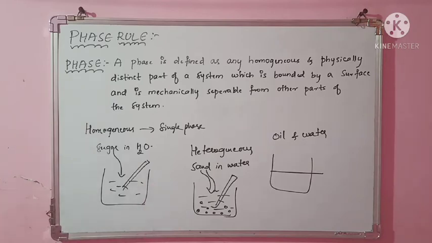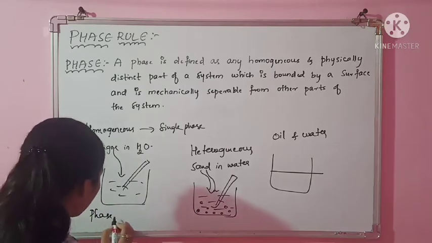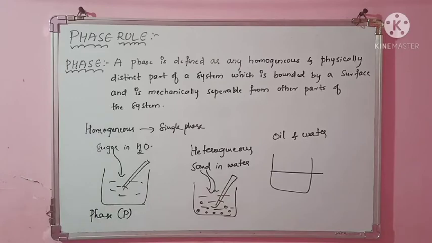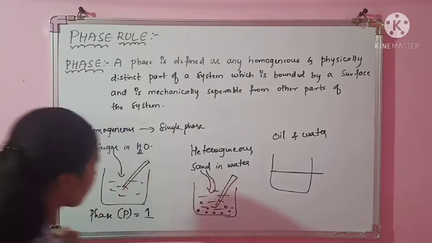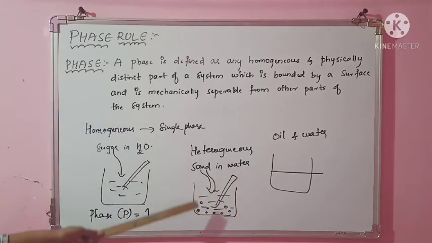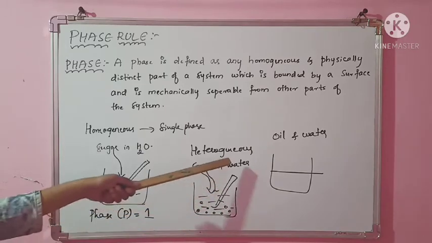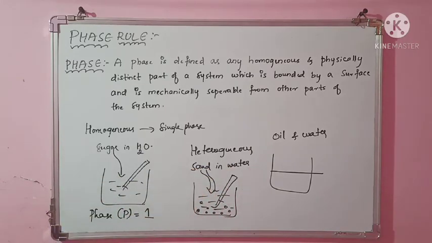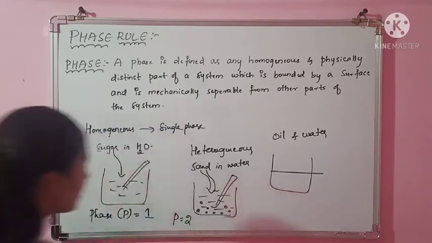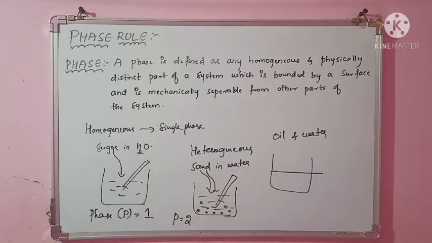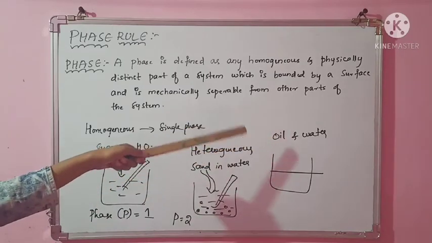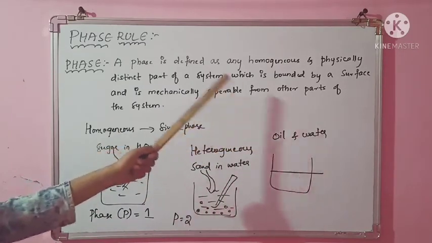Remember, phase is always homogeneous, and it will be separable, having a distinct boundary with the other. For sugar in water, I can tell my phase is 1. Phase is denoted by capital P, remember. So here my phase is 1. Here, sand is one phase and water is forming another phase, so there are two phases. In oil and water, oil will form a separate layer, which looks homogeneous, and water is another phase.